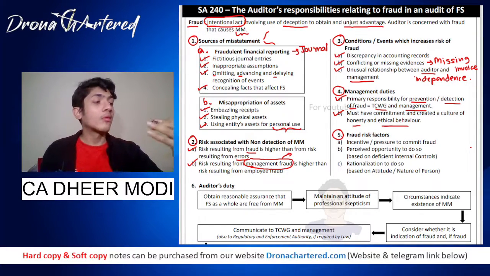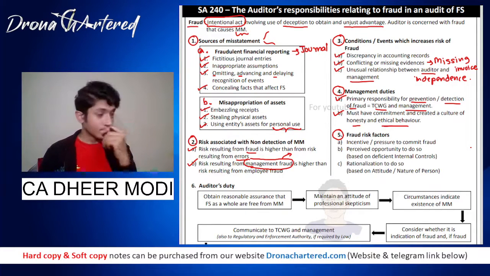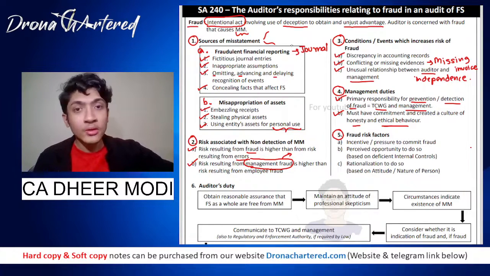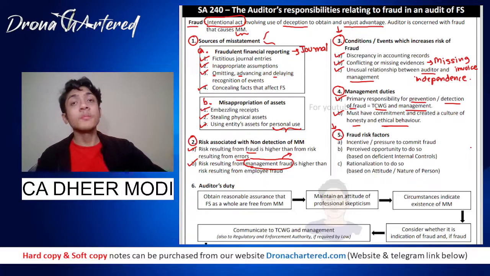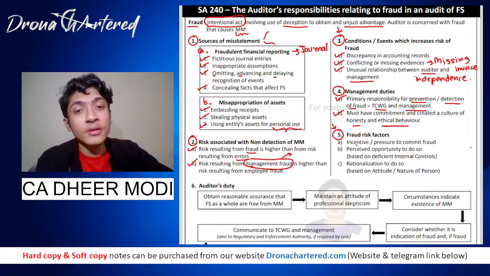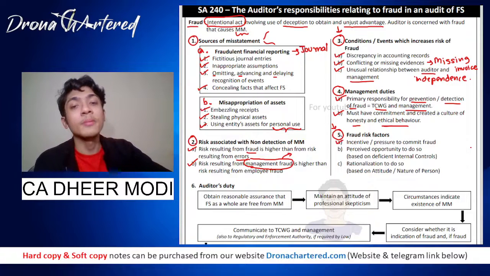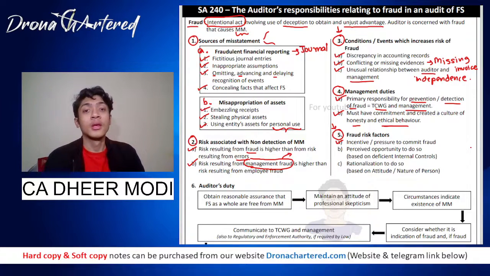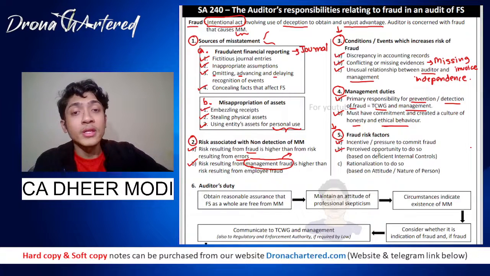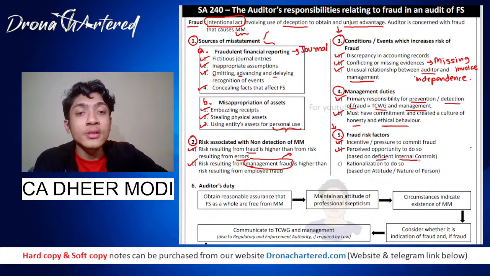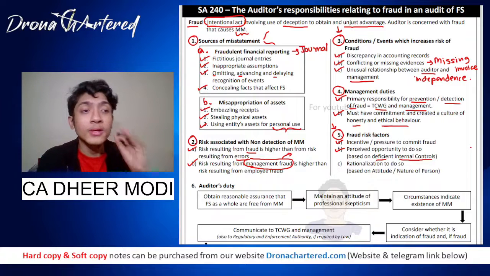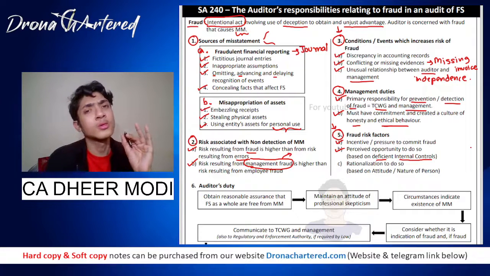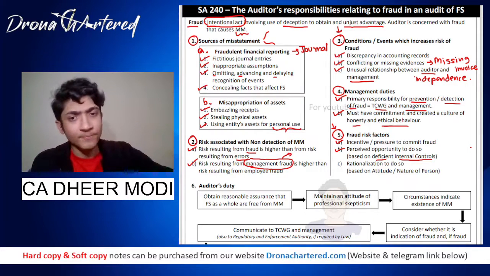Fraud risk factors: when it is possible or high that people will be motivated to do fraud. So if you see the third condition we saw, these are indicators of fraud. Your fifth condition is when people will be motivated to do fraud. That is, if there is incentive or any pressure to commit fraud. Incentive is any benefit; if the person will receive any benefit, that is when he might do fraud. Your second is perceived opportunity to do so. That means the person can see that there is deficiency in internal controls. He knows that even if he does something, he will not get caught by the current internal controls of the organization. He knows he is safe to do so.